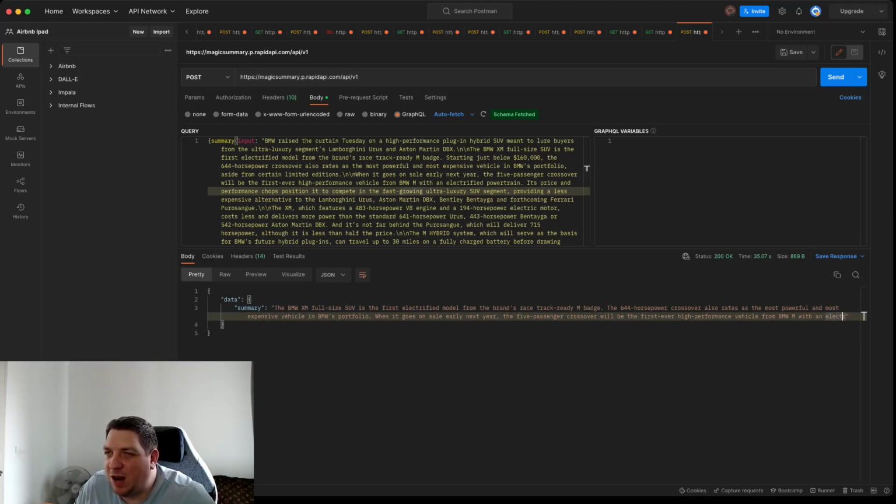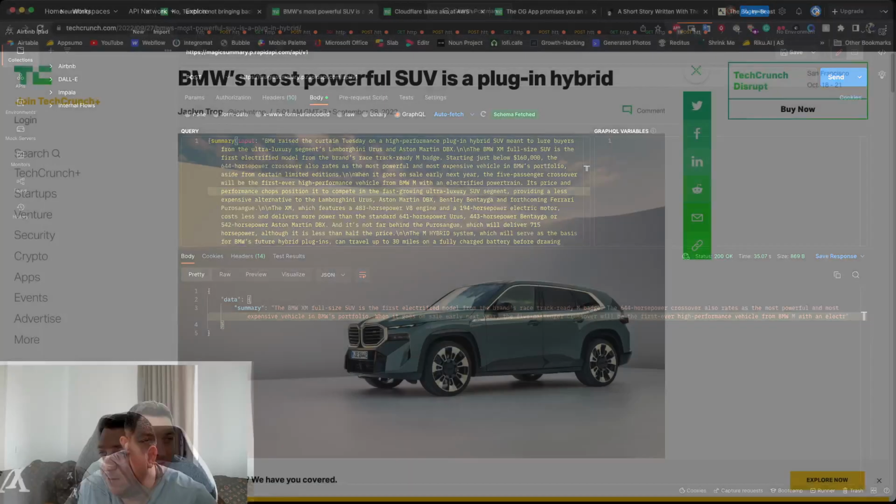I believe that there are a few settings with this API where we can actually change the length of the output and a few other things. I haven't dove that deep into it at the moment, but I will do so in future testing. So that is the second summary that we've got, looking at the BMW.